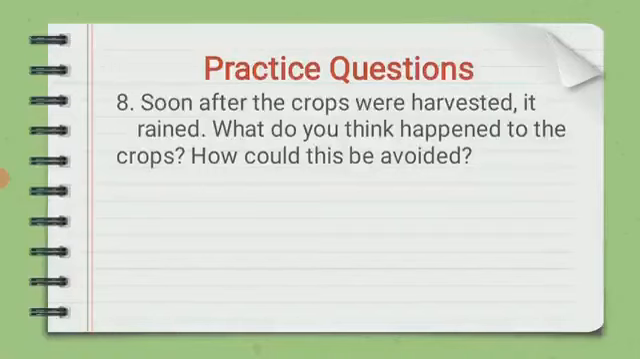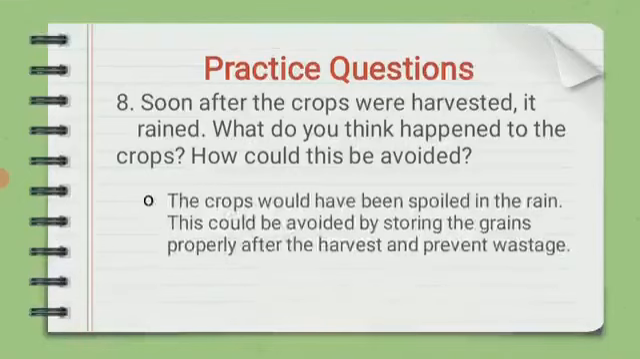For this question, answers may vary for every student. This is a sample answer. The crops would have been spoiled in the rain. This could be avoided by storing the grains properly after the harvest and prevent wastage. Don't copy the answer, it is a sample answer.